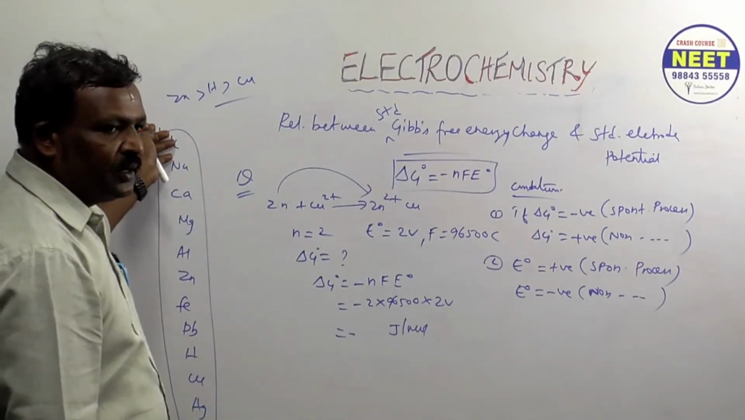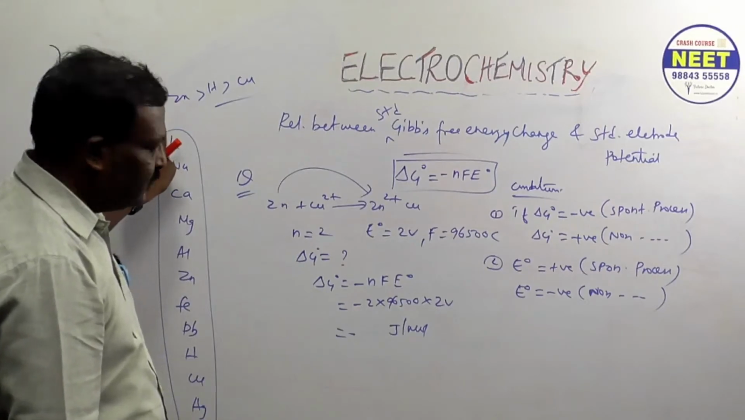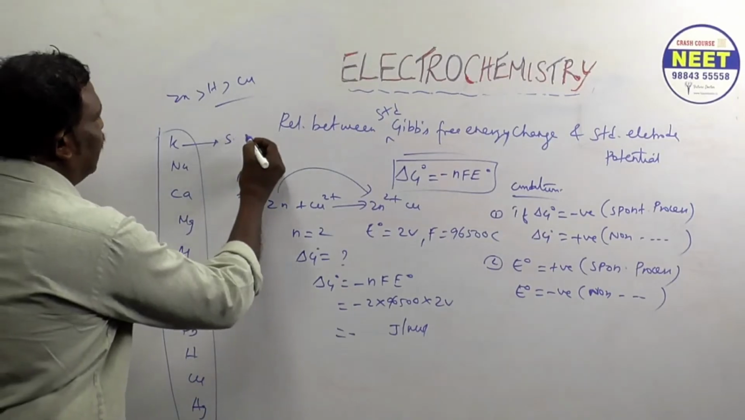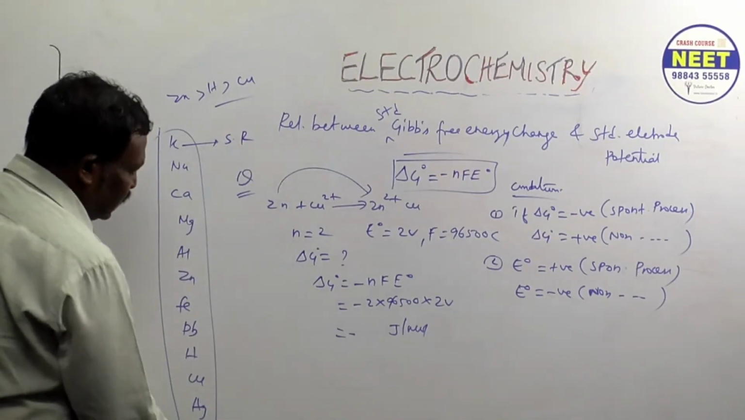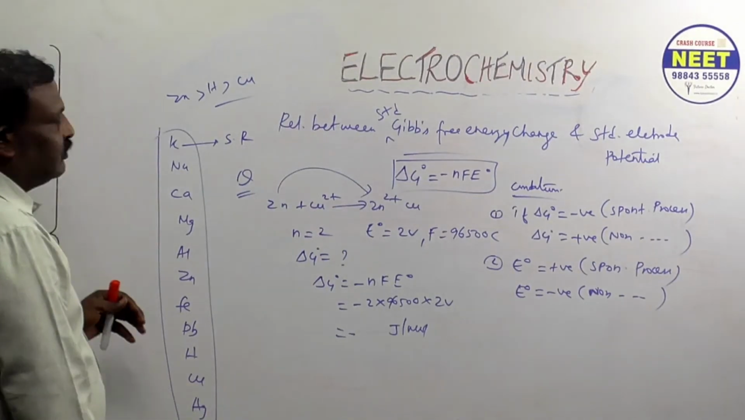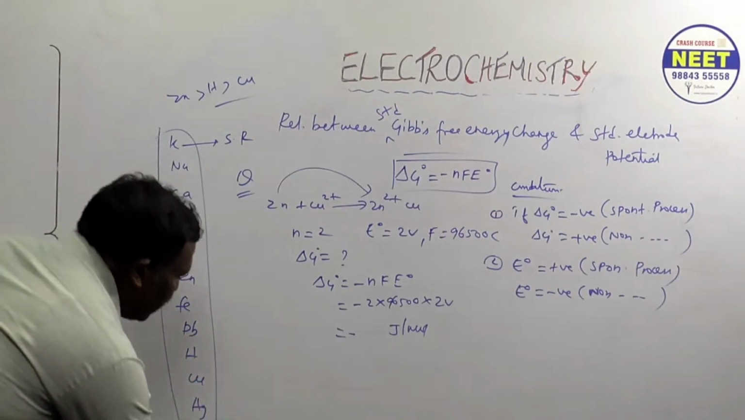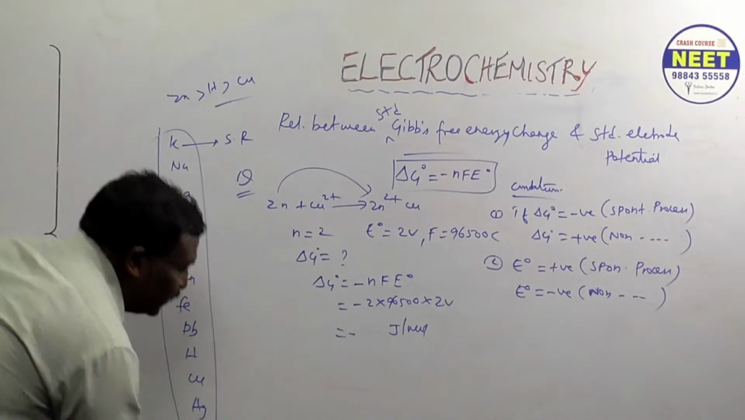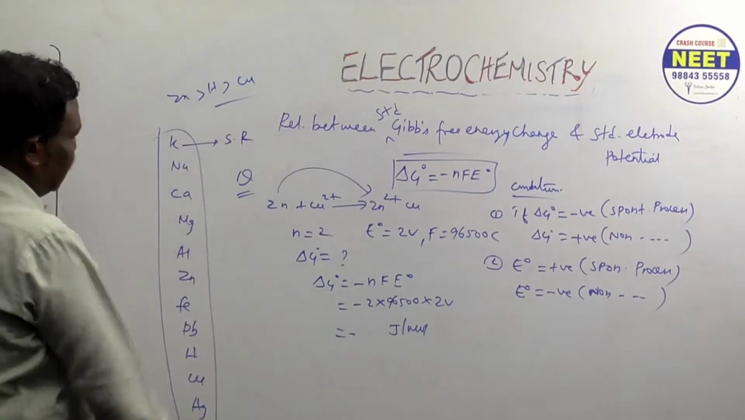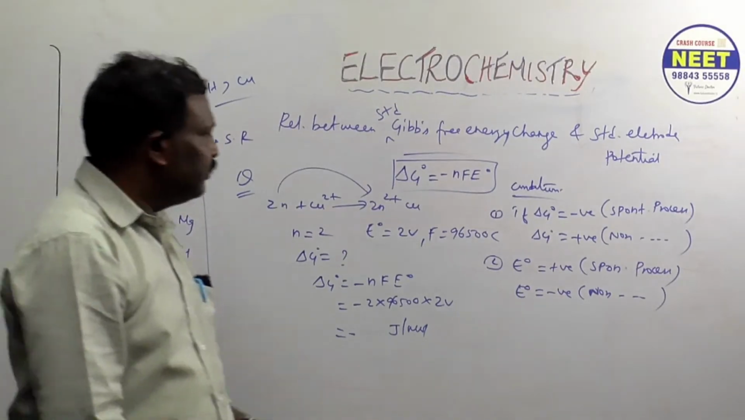More reactive means what? Strong reducing agent. This is a strong reducing agent. This is a strong oxidizing agent, but a weak reducing agent. Understood? This is all, just keep in mind always. Okay.